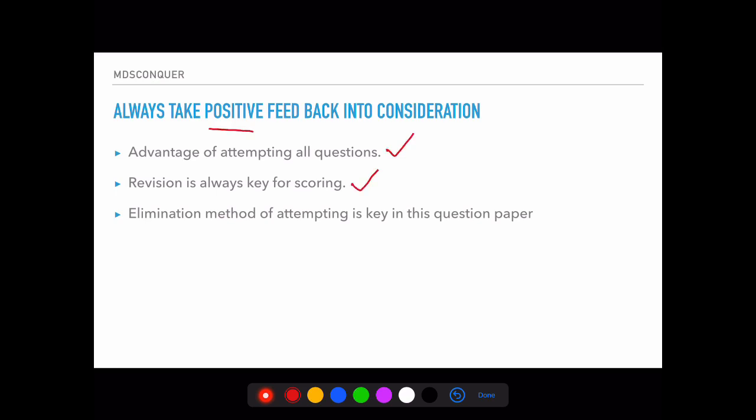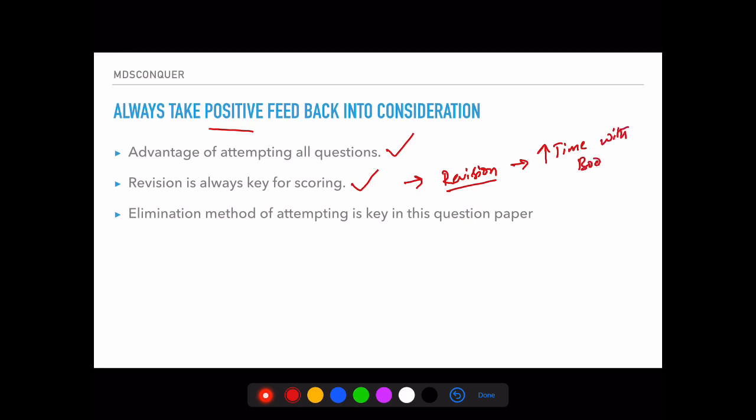everyone feels that revision is key. Like when you are able to eliminate two options and not able to eliminate the remaining two, and you're in a dilemma over whether to go with this or that, it's just lack of revision. You know the concept, but you are in slight confusion because of lack of proper revision or command over the subject. How can you increase the revision? Revision time can be increased by increasing the duration of time with your books.